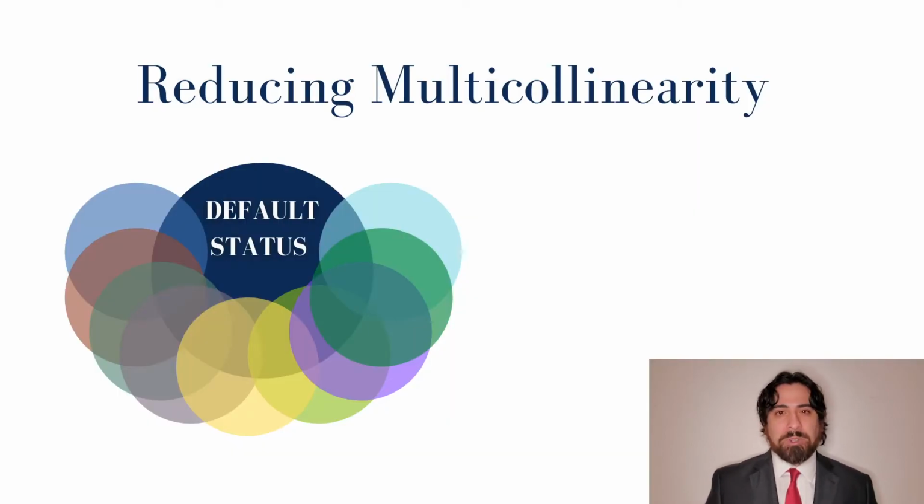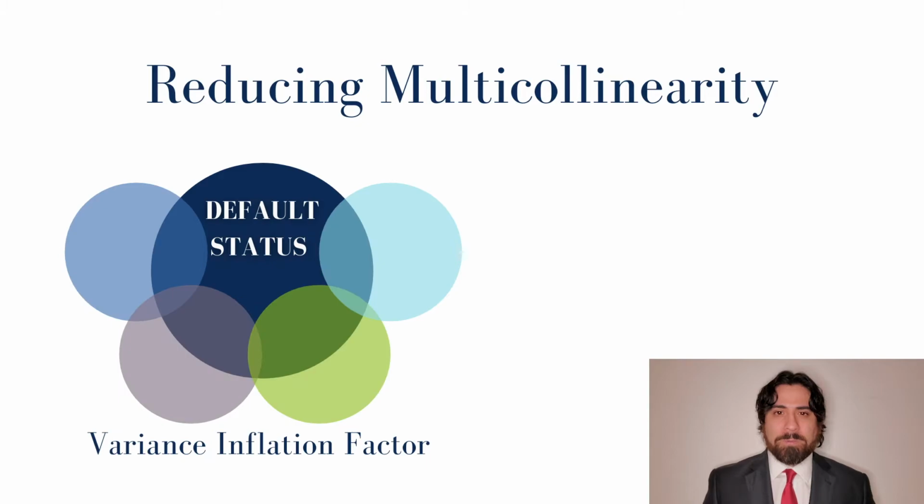Multicollinearity describes when two or more variables have so much in common that their predictive power overlaps with each other. We had built an array of features all based off of payment record, and so there was a lot of overlap. We used variance inflation factor to identify features that still had good predictive power, but that didn't correlate with each other too strongly, and we found 4 really good ones.